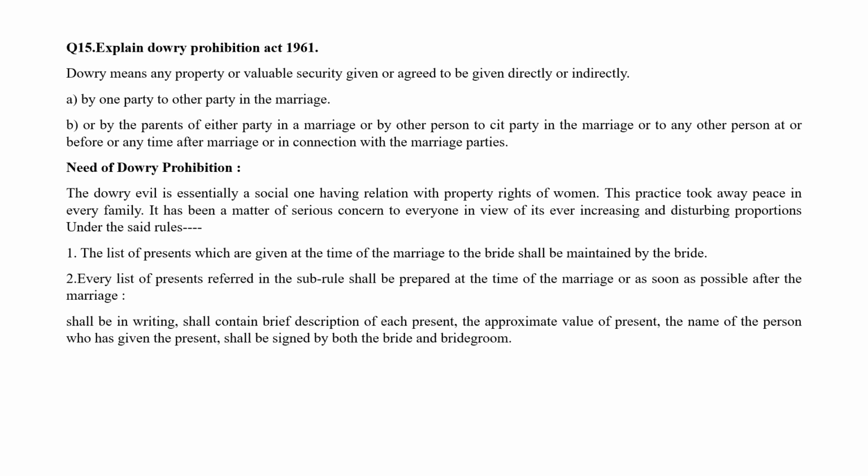Dowry means any property or valuable security given or agreed to be given directly or indirectly by one party to the other party in the marriage, or by the parents of either party in the marriage, or by any other person, to either party or to any other person, before or any time after the marriage, in connection with the marriage of the parties. So, that is dowry.